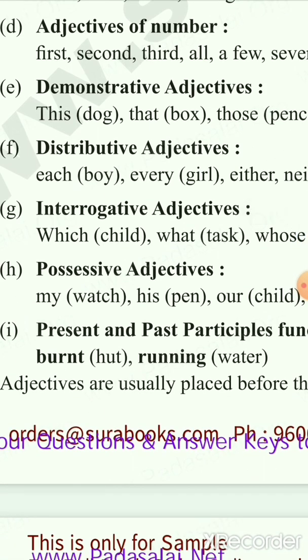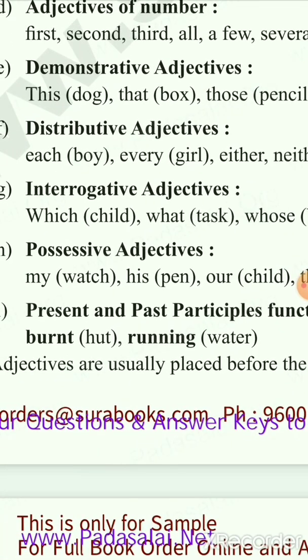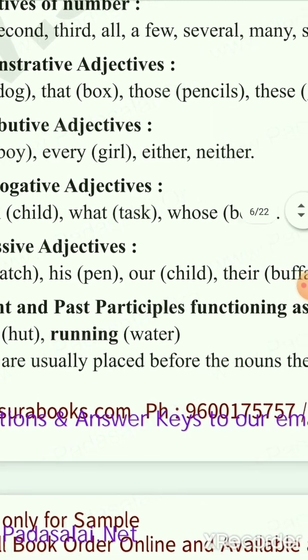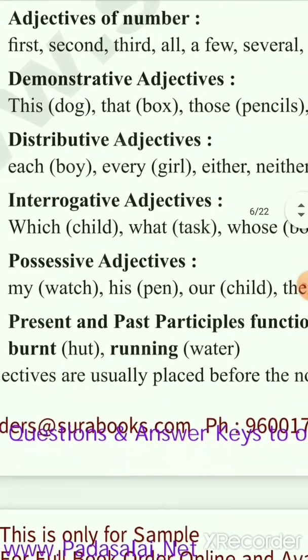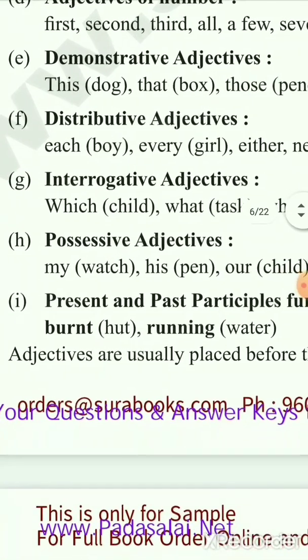What is an interrogative adjective? An interrogative adjective is nothing but the questions: which, what, whose. When we ask which child, who is writing, I say Rani is writing the class. So who is writing? Rani is writing. That is whose. And what did they do? We are telling about the subject.